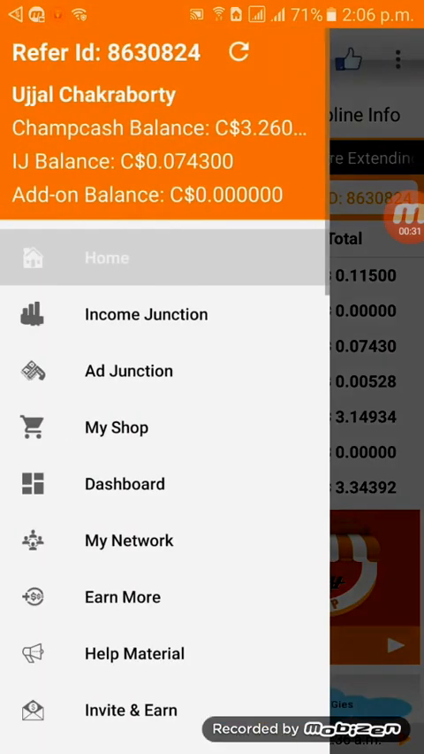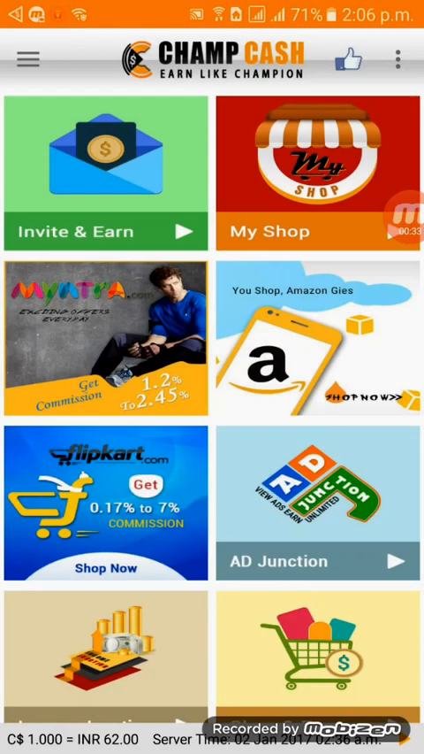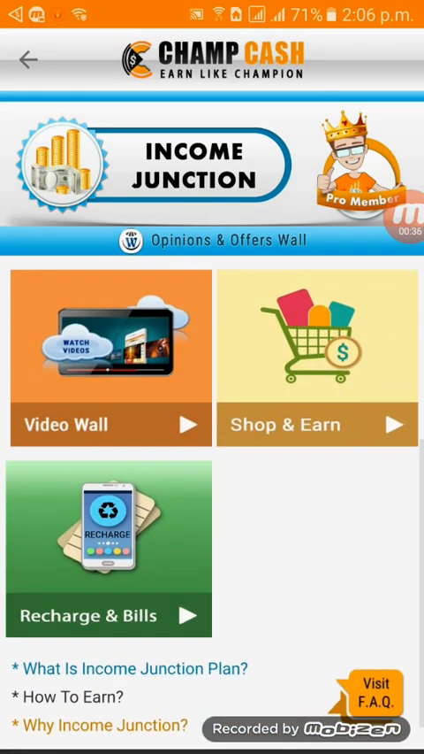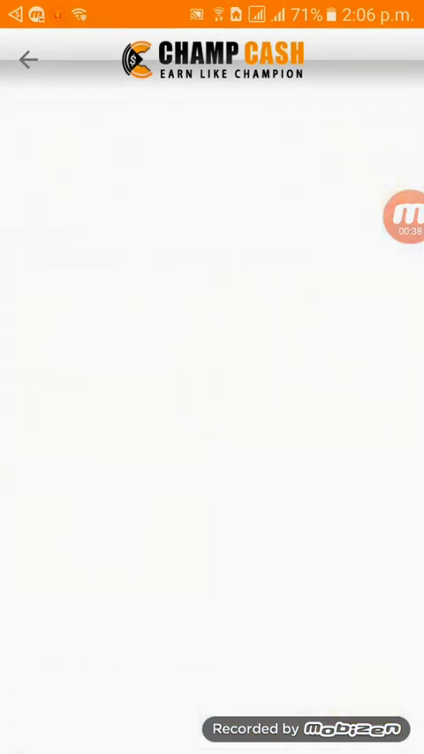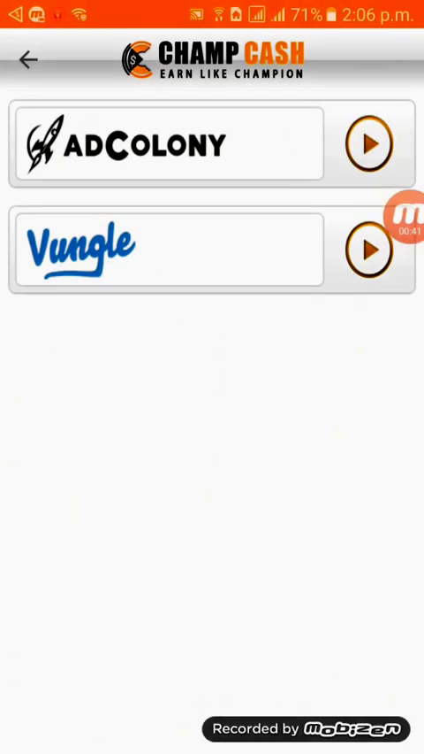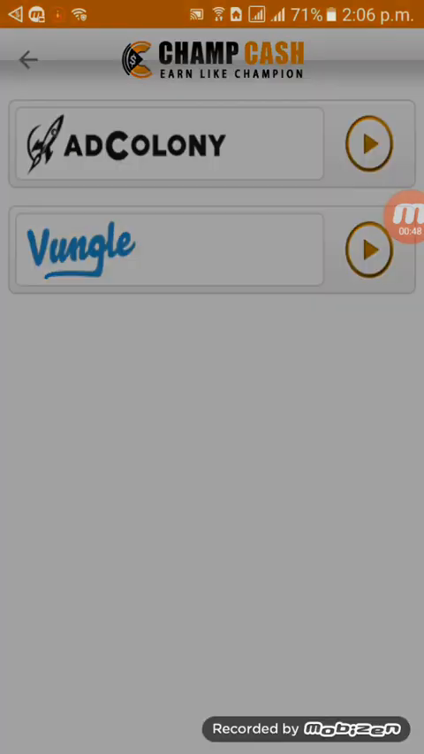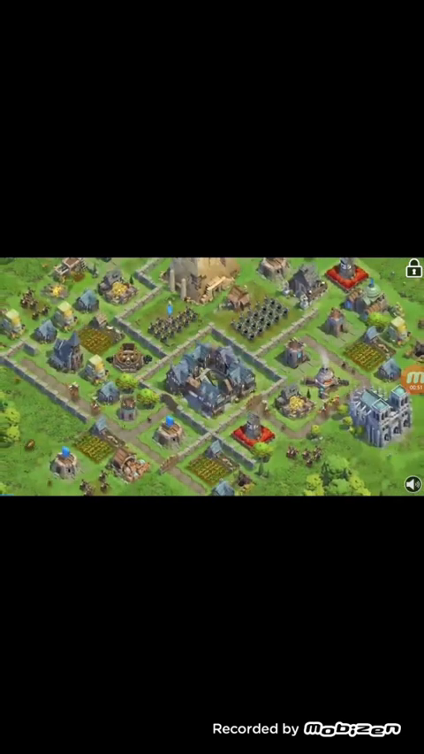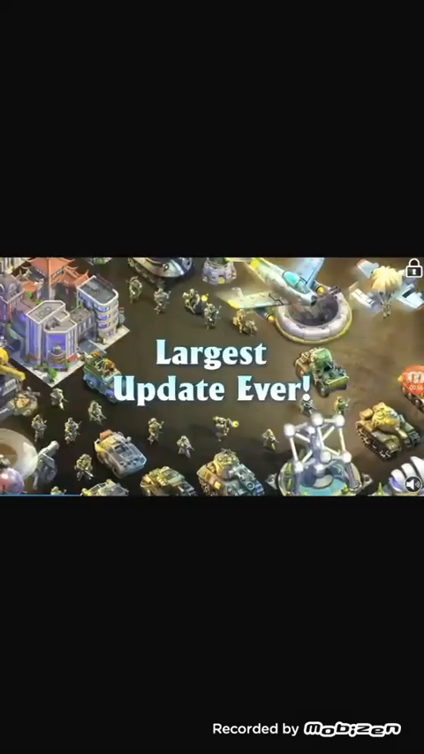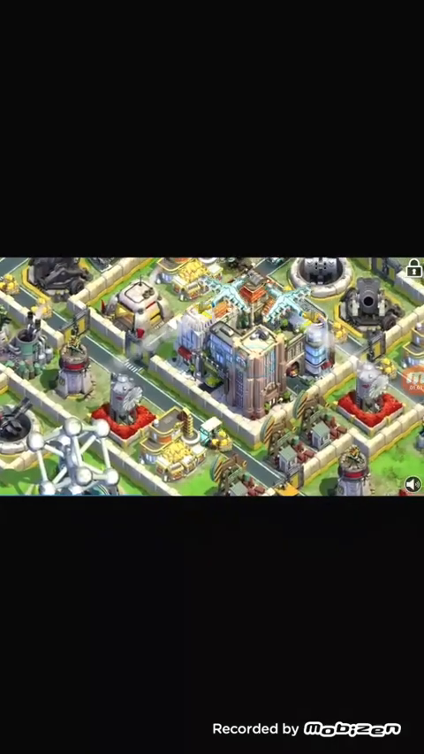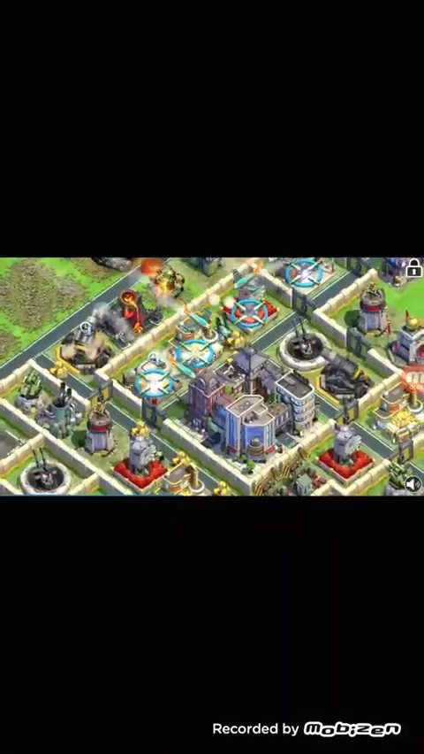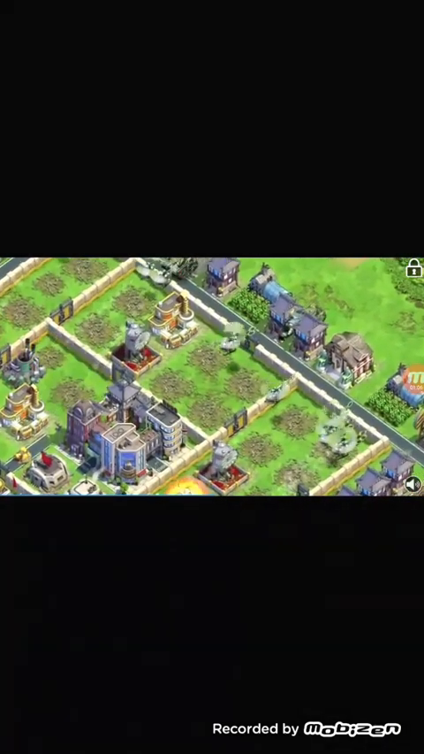First of all, you go to Chamcash. You have the Income Junction. In the Income Junction, you can see some video walls, like Adcolony and Wangle. In Adcolony or Wangle, you can see some ads you have to follow for at least a few seconds. You have to complete the full session, friends. If you don't complete the full session, you cannot get the dollar. So if I complete the ad totally, I can get one credit.